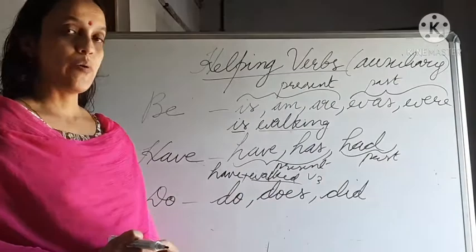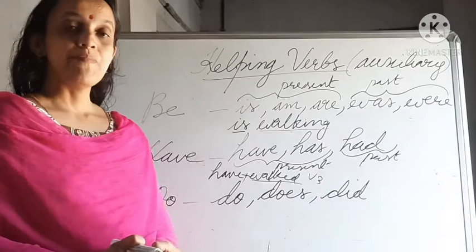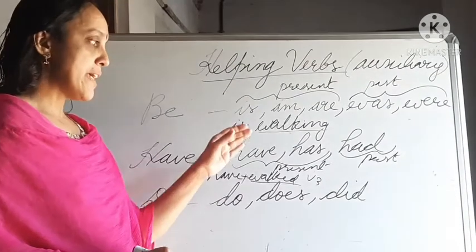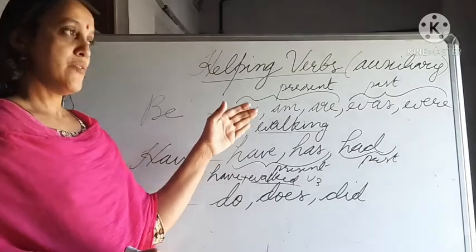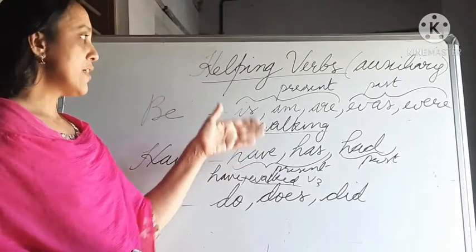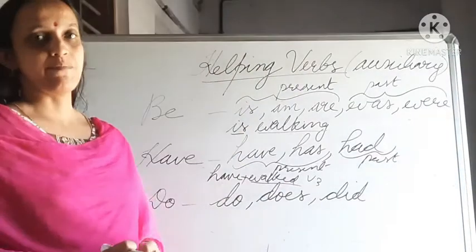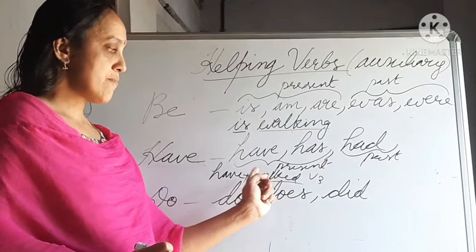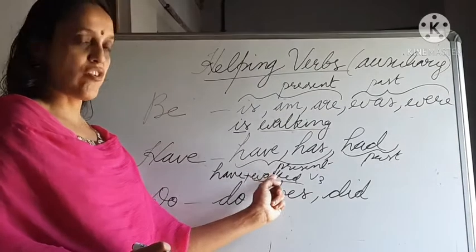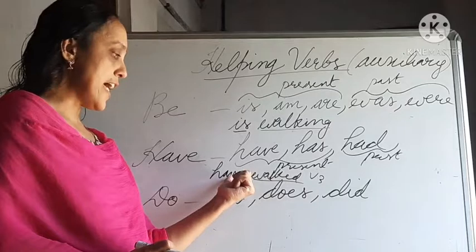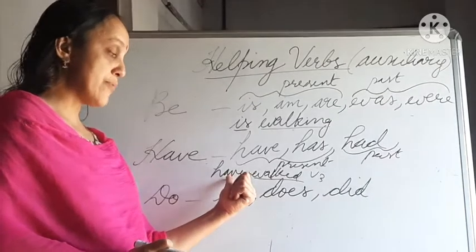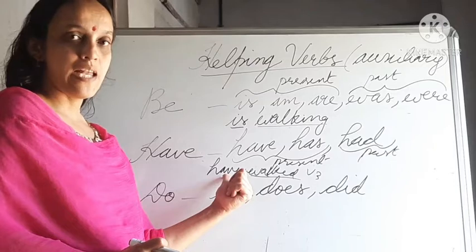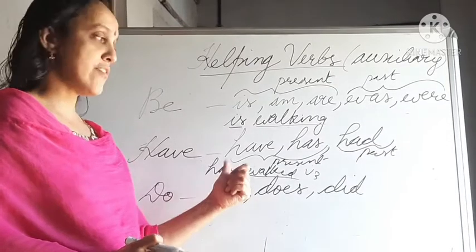Sometimes it can stand alone. That time it performs the duty of a main verb. Most of the time it does the duty of a helping verb. That's why we have "have" plus this verb. The main verb is "walked". So here, "have" is performing the duty of a supporting verb, or helping verb, or auxiliary verb.